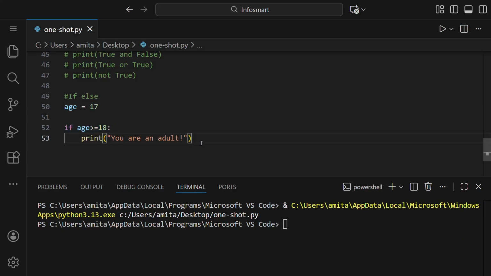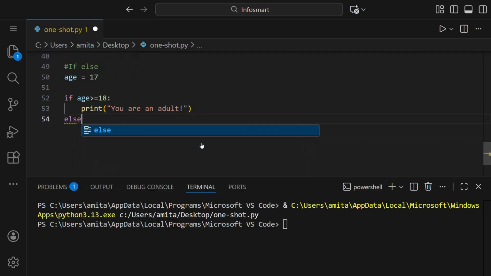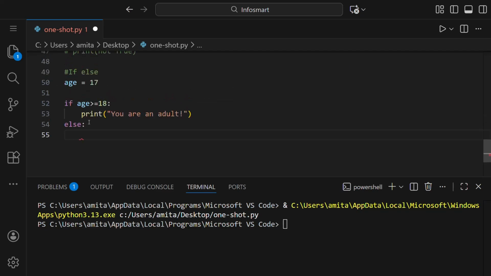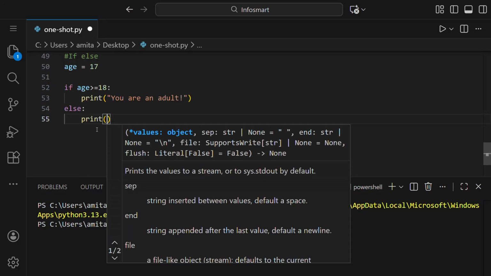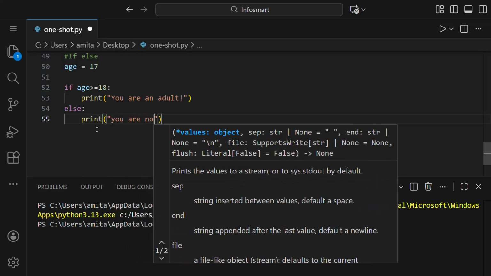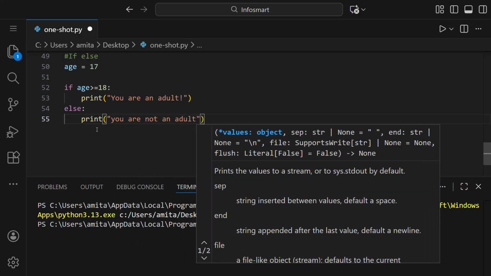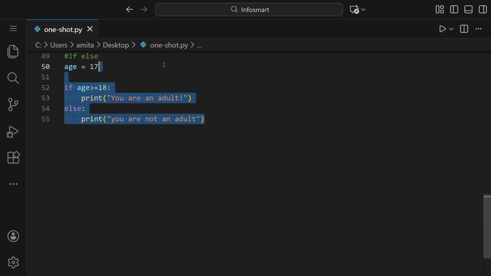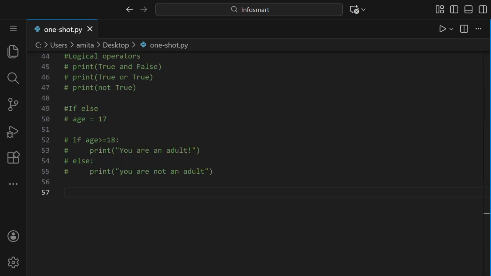So for that we have another, that is else. So we'll write else, then a colon, and then we'll press enter, and you can see itself we got a 4 spaces gap again. Then else, you are not an adult. If we run this, you can see now we got the message you are not an adult. Let us try other examples.